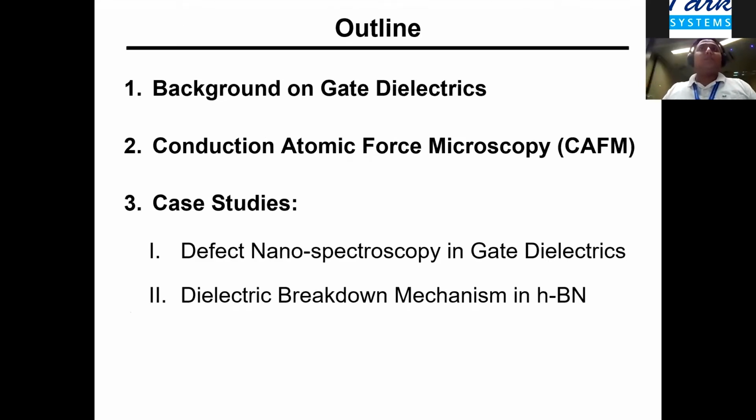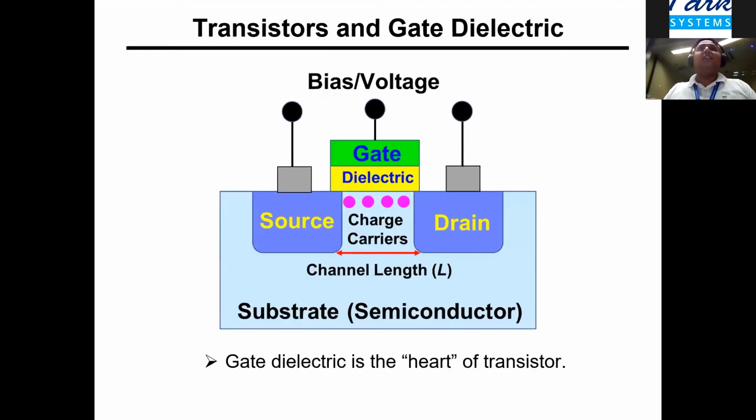So in this talk, basically what I will do is first go through briefly some of the key points about the gate dielectrics and why it's relevant. And again, how conduction atomic force microscopy helps to understand some aspects of gate dielectric breakdown. And then I will take two case studies, one using defect nanospectroscopy in gate dielectrics, and the second one using CAFM to decode the dielectric breakdown mechanism in 2D hexagonal boron nitride.